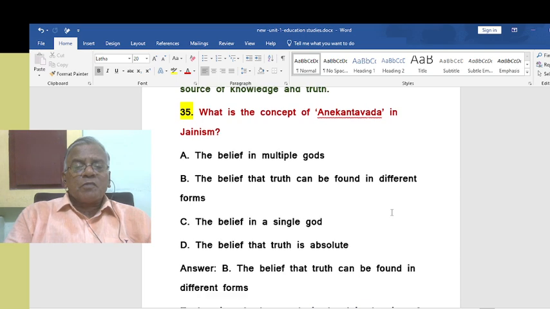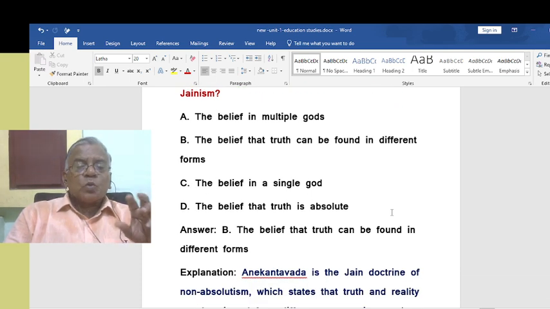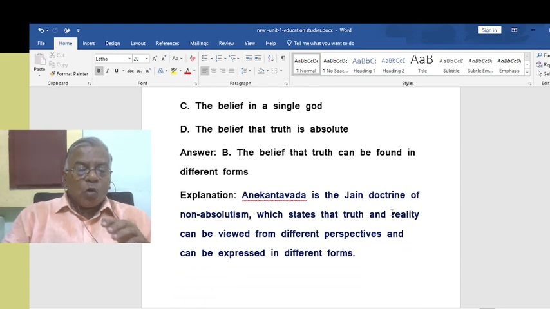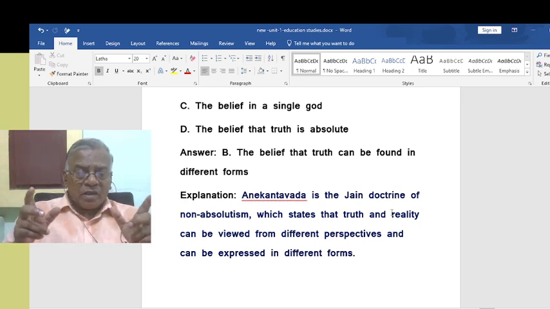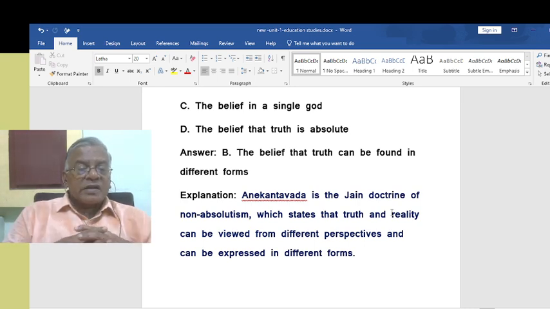What is the concept of Anakandavada in Jainism? Anakandavada. That is the belief that the truth can be found in different forms. Anakandavada is the Jain doctrine of non-absolutism, which states that truth and reality can be viewed from different perspectives and can be expressed in different forms.